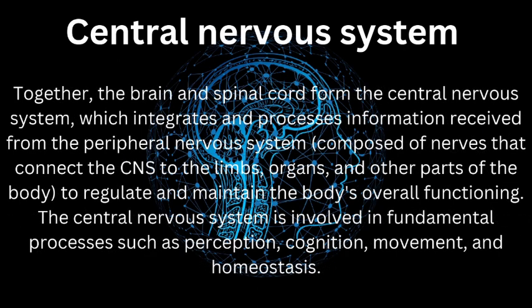Together, the brain and spinal cord form the central nervous system, which integrates and processes information received from the peripheral nervous system, composed of nerves that connect the CNS to the limbs, organs, and other parts of the body to regulate and maintain the body's overall functioning. The central nervous system is involved in fundamental processes such as perception, cognition, movement, and homeostasis.